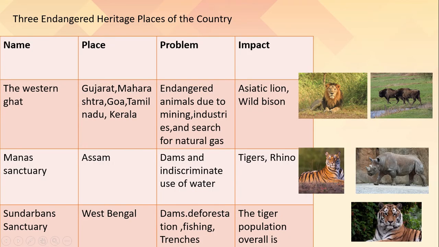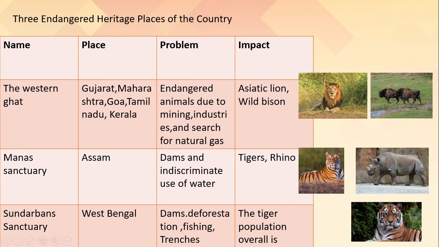Now students, let's see 3 endangered heritage places of the country. Number 1 is the Western Ghats, spread over the states of Gujarat, Maharashtra, Goa, Tamil Nadu and Kerala, which has been endangered due to mining industry and search for natural gas. So because of this, the habitats of Asiatic lion and wild bison of this region have been under threat.